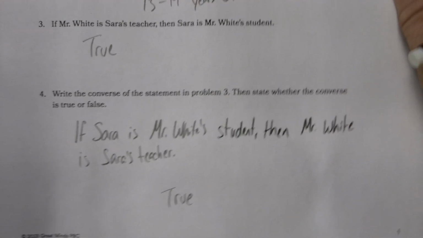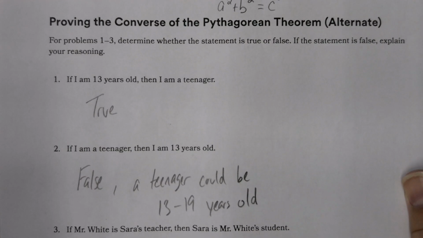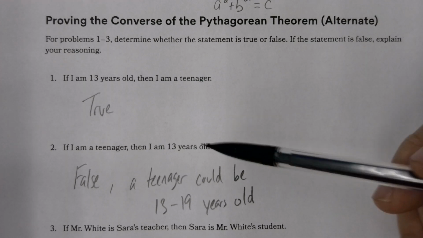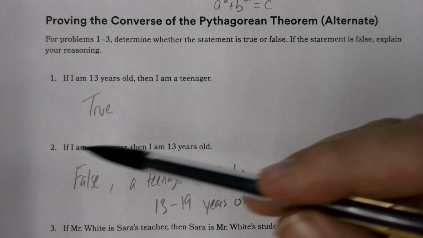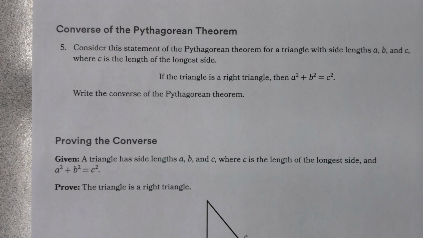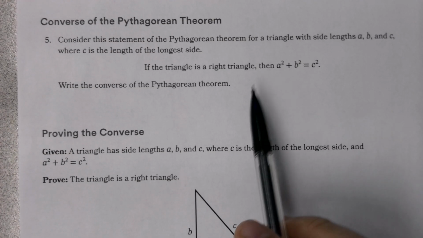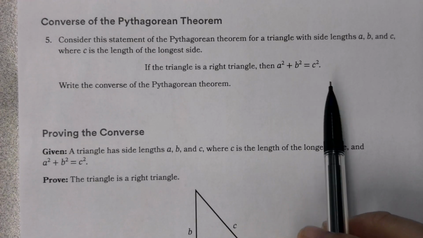So after looking at some converses here, again, that's not the opposite of what's happening, but just flipping the statement. So the Pythagorean theorem says that if the triangle is a right triangle, then a squared plus b squared equals c squared.